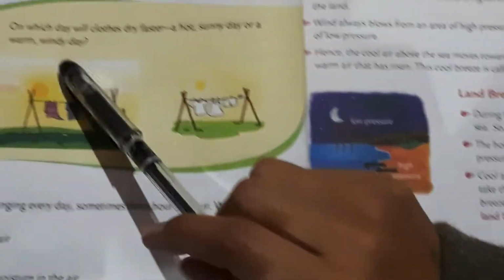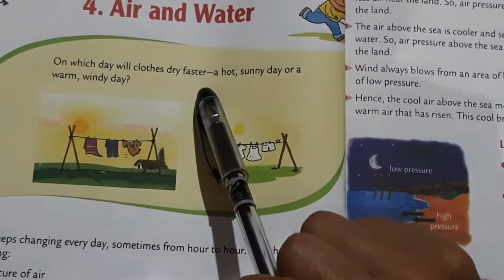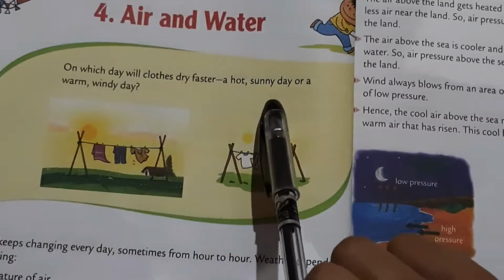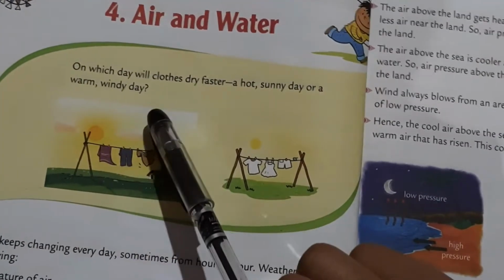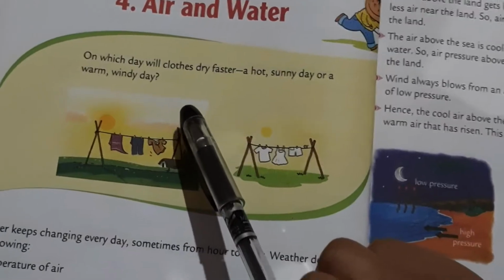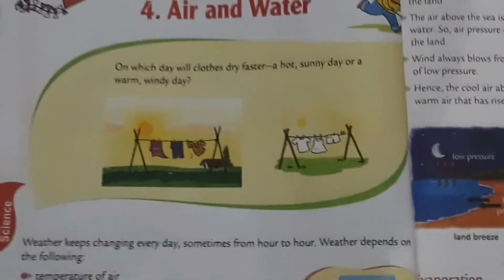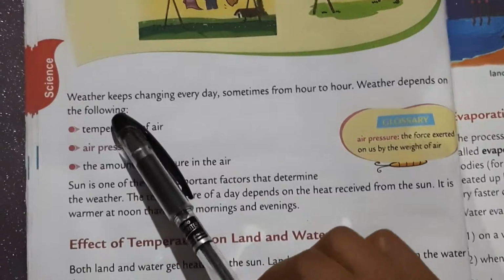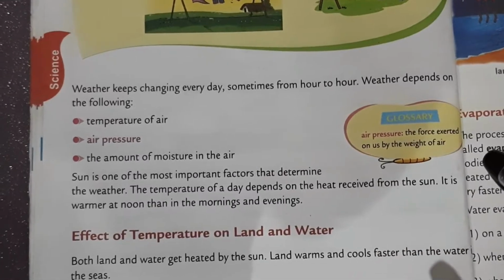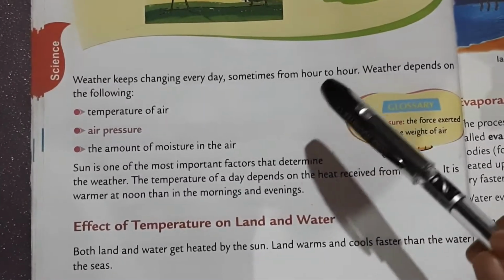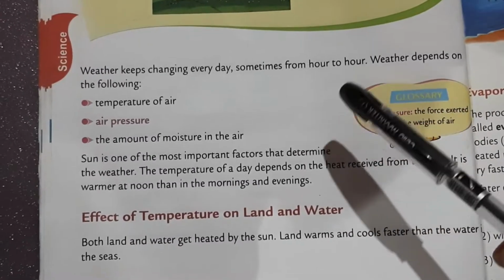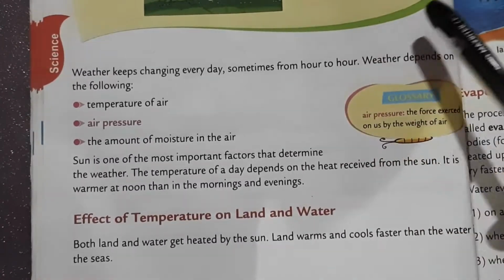On which day will clothes dry faster, a hot sunny day or a warm windy day? Our clothes will get dry faster on a windy day. Now, weather keeps changing every day, sometimes from hour to hour. Weather keeps on changing, right? Sometimes it is sunny in the morning and rainy or cloudy at night. It changes from hour to hour too.